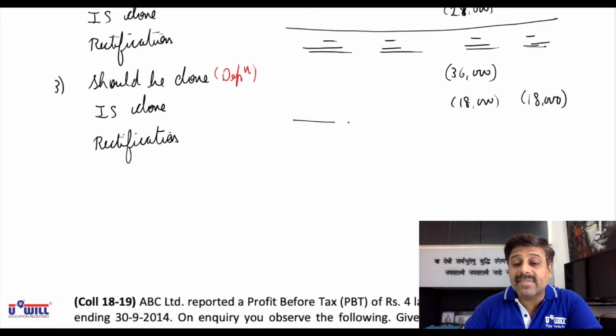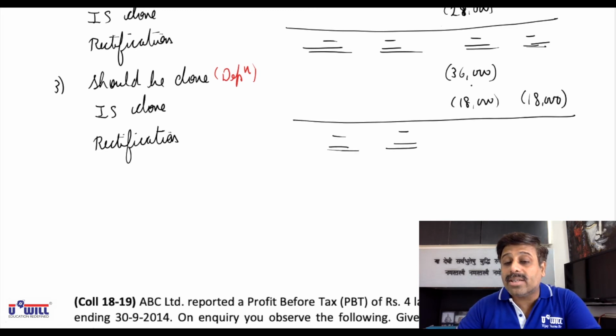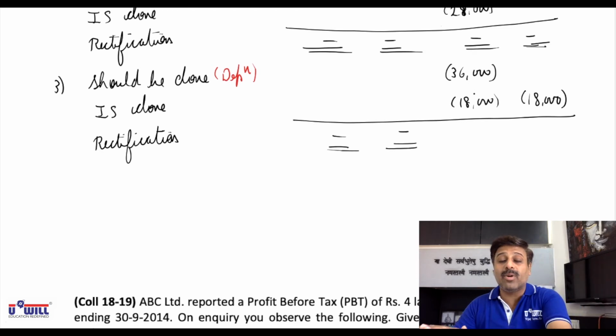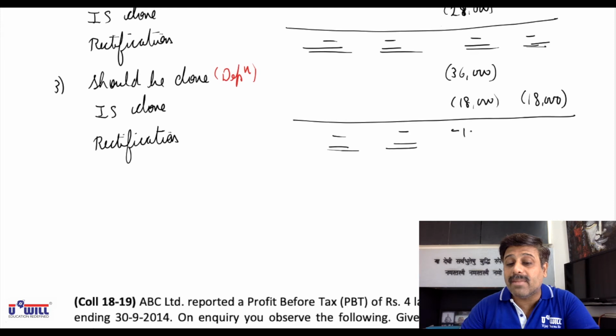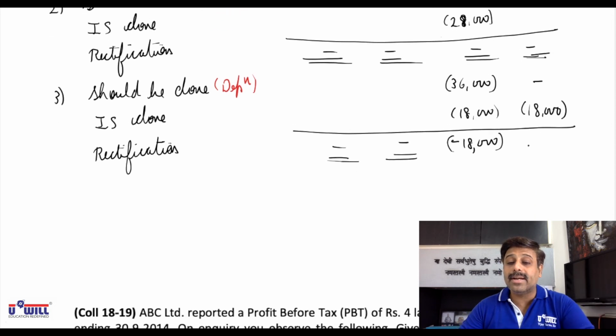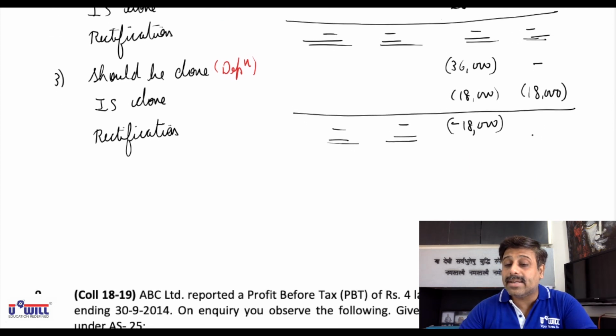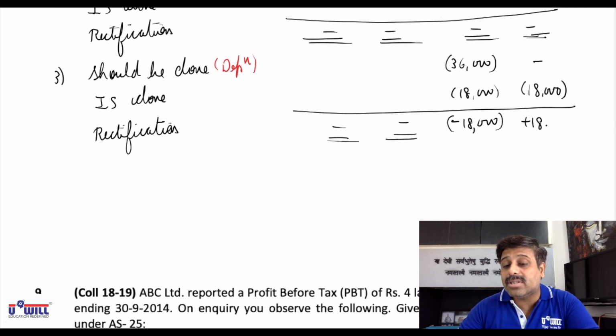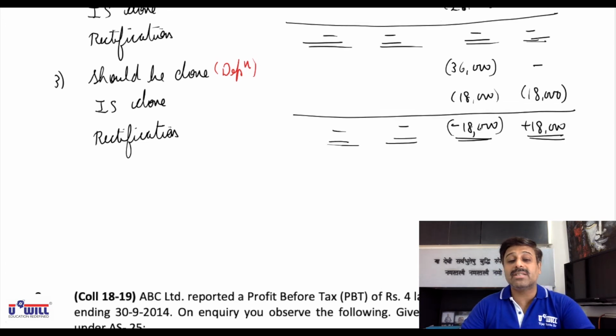So how will we do the rectification? No effects in quarter 1 and 2. Now, in quarter 3, 36,000 we should have deducted from profits. Only 18,000 is deducted from profits. So further we will minus 18,000 from the profits of quarter 3. In quarter 4, no amount should have been deducted. Still 18,000 has been deducted. So we will add back 18,000 in the profits of quarter 4. This is the rectification we are supposed to do.